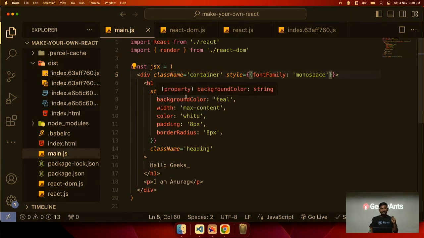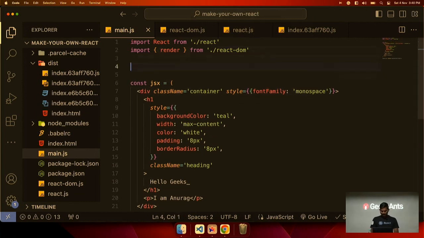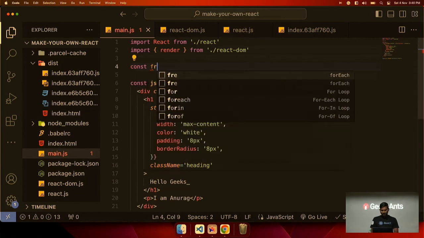But in React, one of the most important things that we do is we have an array and we map over it, and we show the list of elements at one go. We don't need to write one by one. So let's say we have one array of fruits or something.